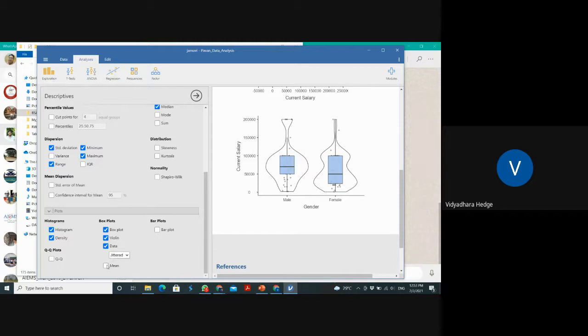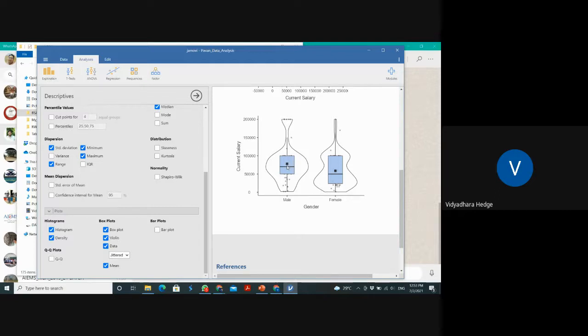Now coming to the mean on the box plot, I just click on this. I can see that the male have a higher mean salary than the female. This black block is the mean. Another important point is that the males have a somewhat higher mean salary than their median.